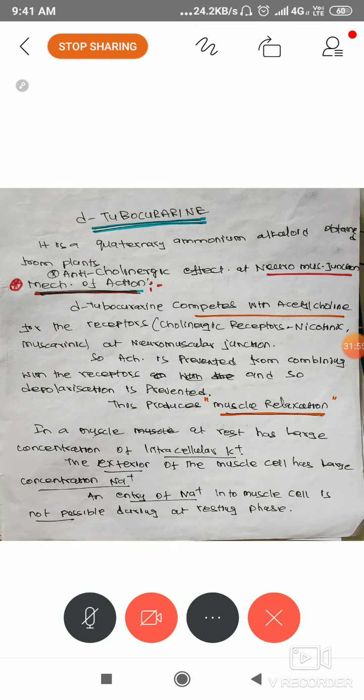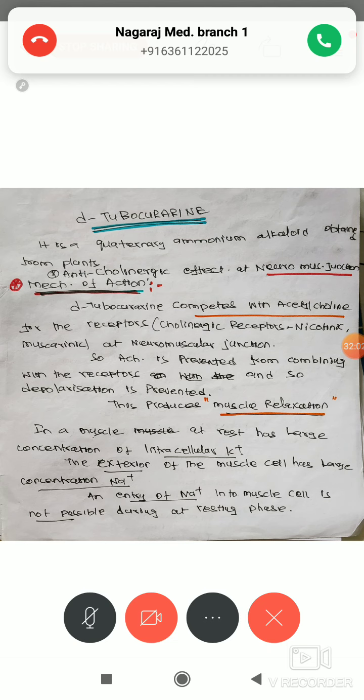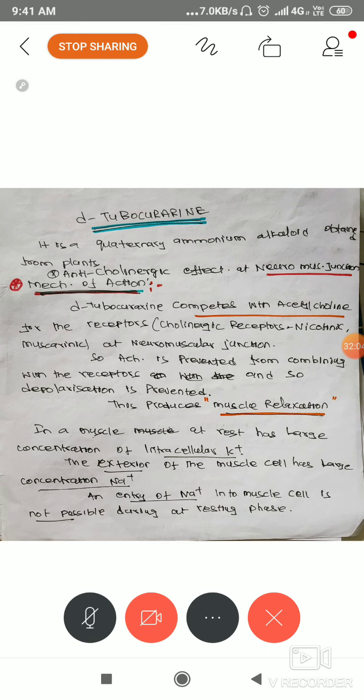Next, a muscle at rest has a large concentration of intracellular potassium, and the exterior of the muscle, outside the muscle cell, has a large concentration of sodium. That is what I am talking about in the action potential curve. Entry of sodium into the muscle cell is not possible during the resting phase.